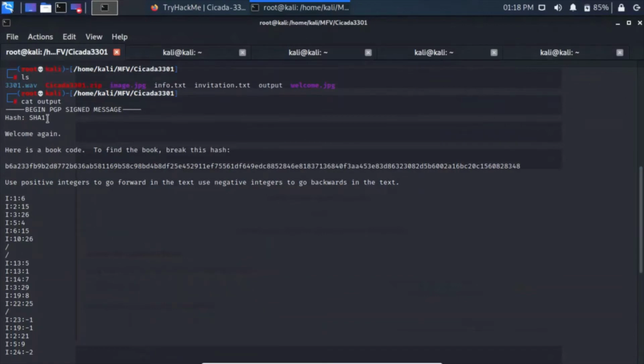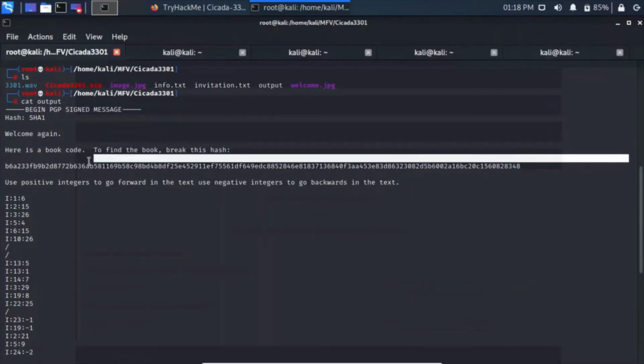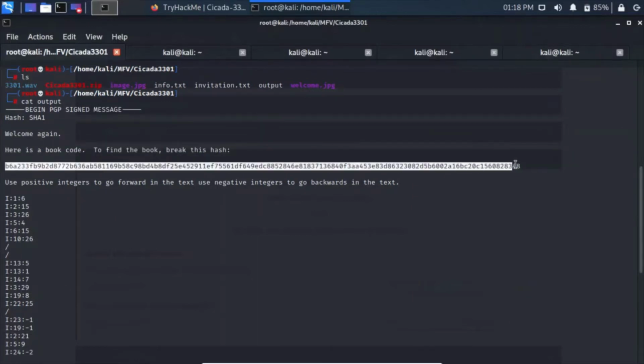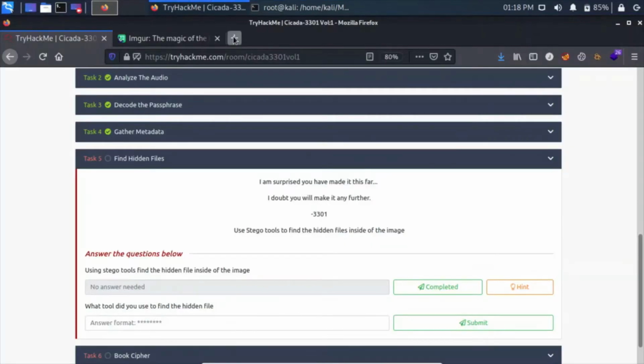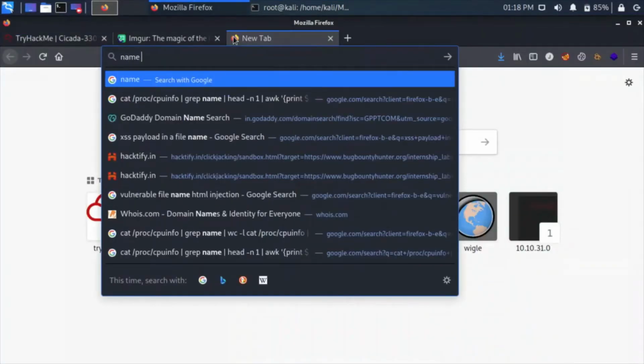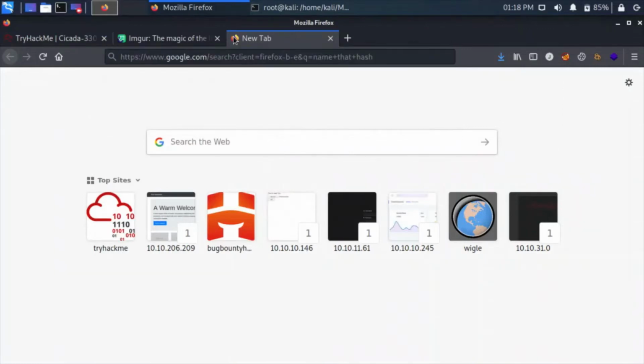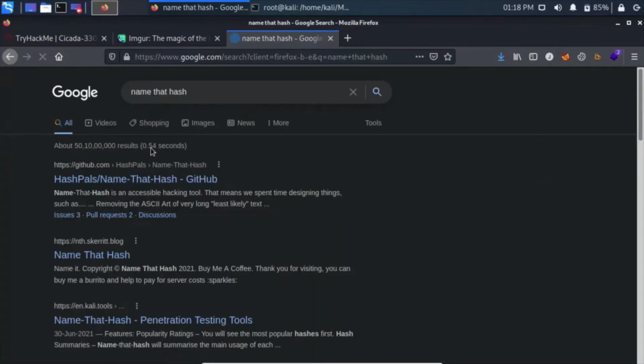Hash is SHA-1. Okay, here is a book code. To find the book, break this hash. So I guess we will have to use a tool called Name That Hash. You can download it from GitHub. Simply search Name That Hash. Let's Google this and find out. I have it in my Kali machine.